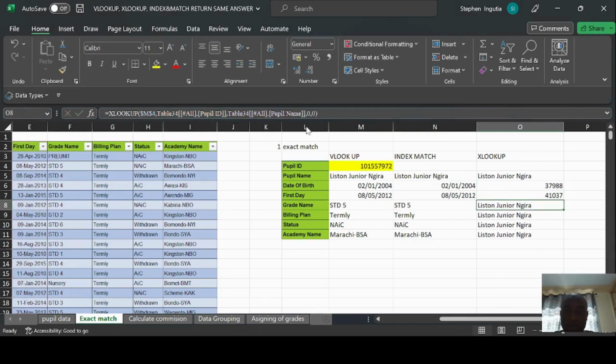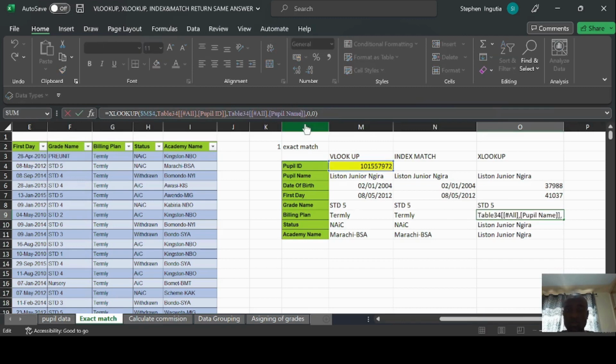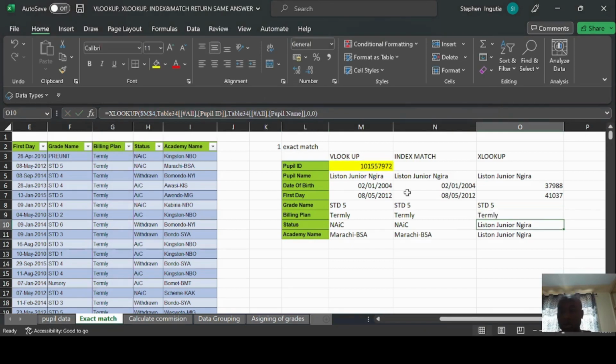Next we are looking for grade name. So for grade name, you also edit from here. Tab, and now we are looking for billing plan. You edit the formula, billing plan, and we are looking for status.